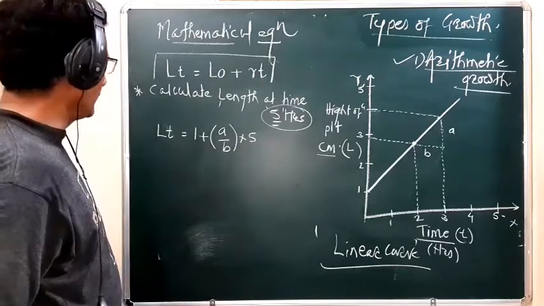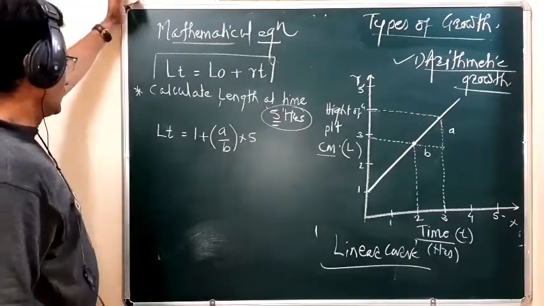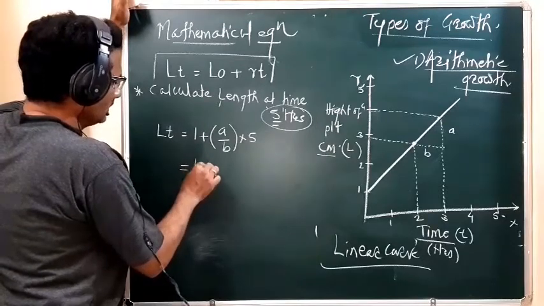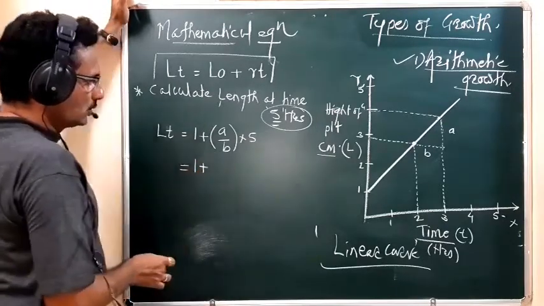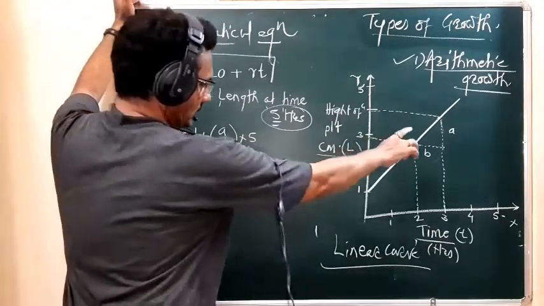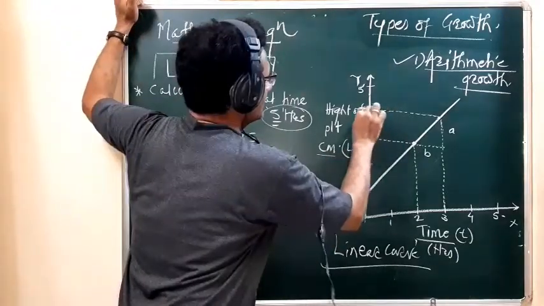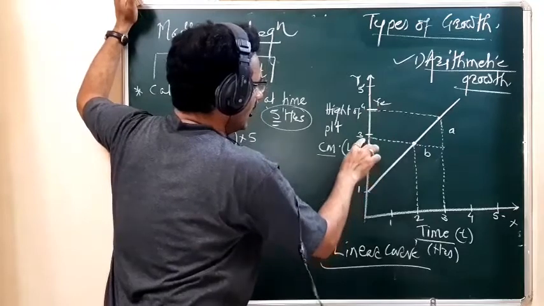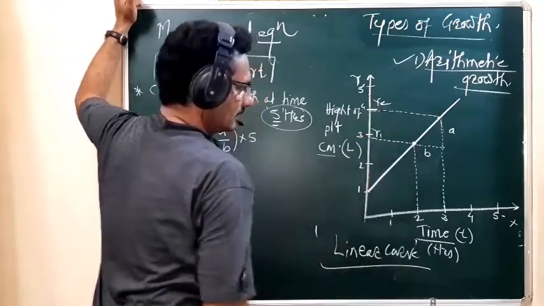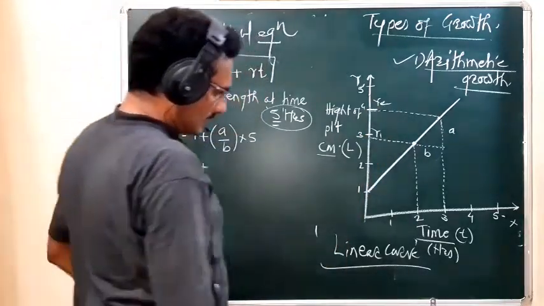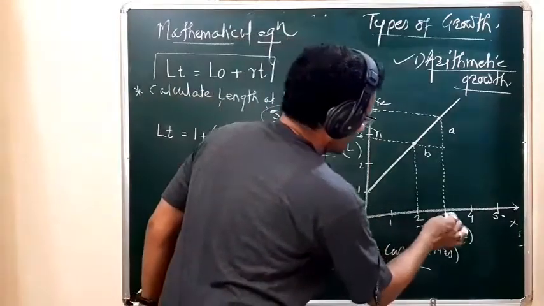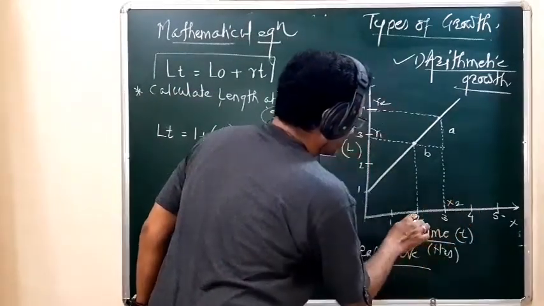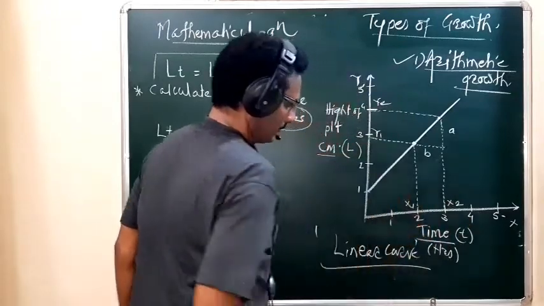See, put the values now. The 1 plus. So what is the a? Suppose on this y-axis, this is y2 and this is y1. Then on this x-axis, this value is x2 and this value is x1.